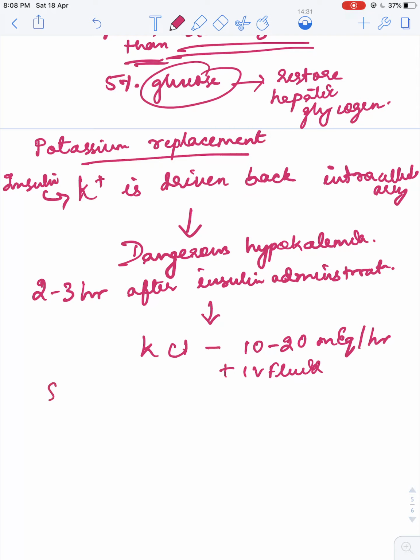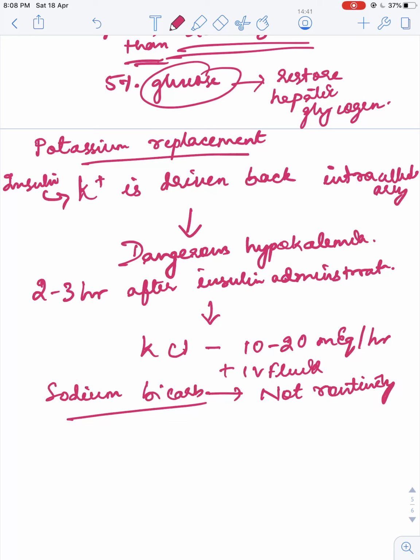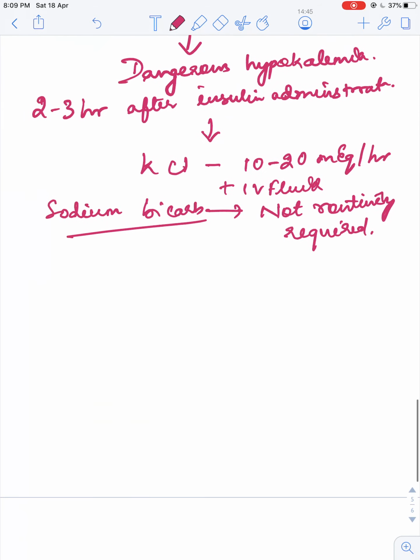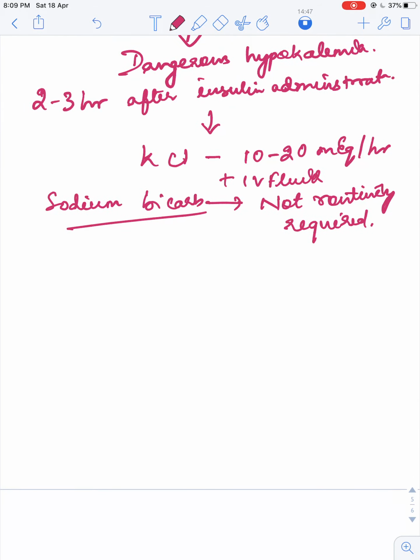Apart from this, sodium bicarbonate is not routinely required, and can be given only if there is severe metabolic acidosis. And apart from this, antibiotics and treatment of the precipitating causes is given.